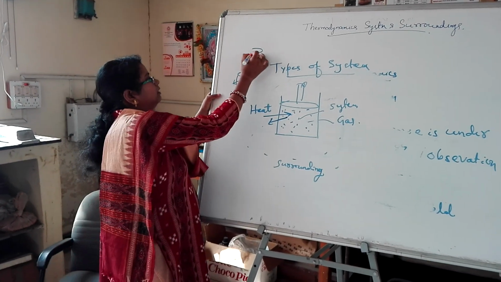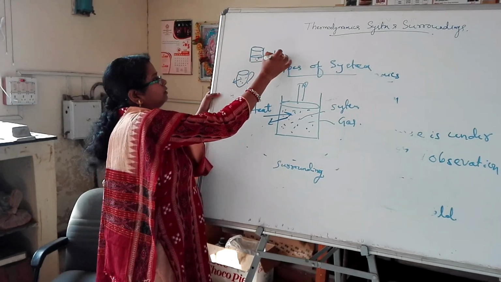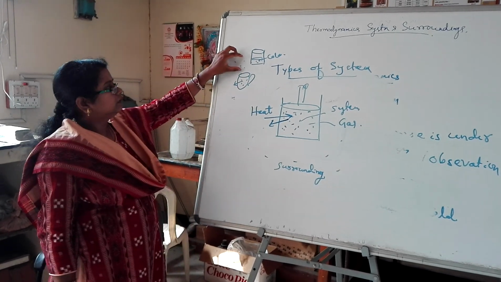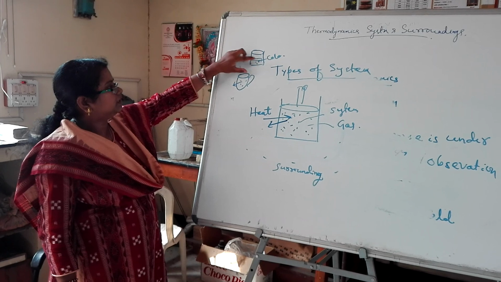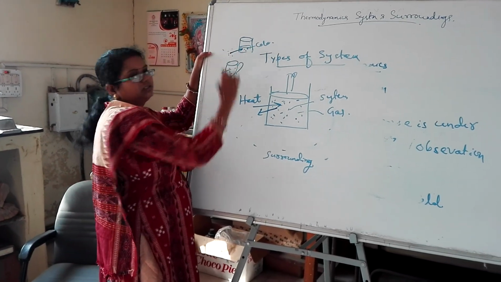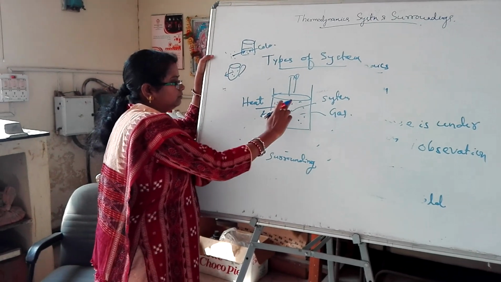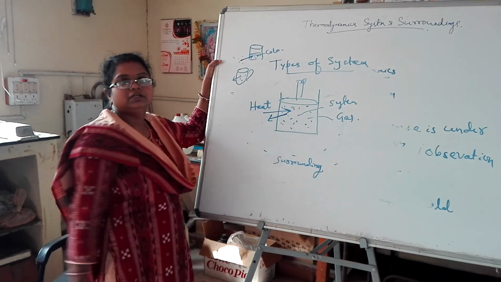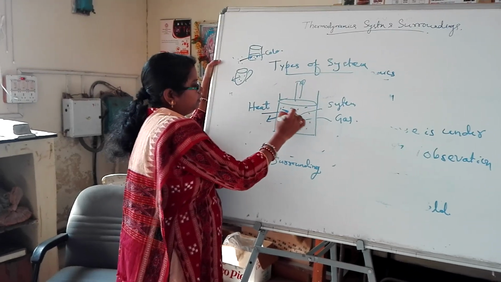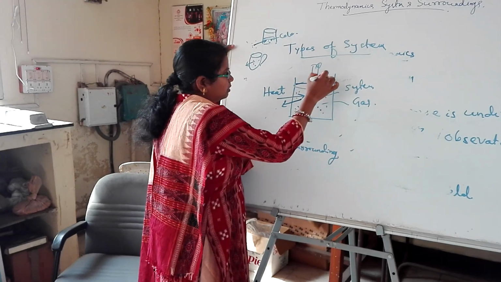In the case of a glass containing cold water, the outside temperature is higher than that of the cold water, so heat will transfer from the surroundings to the system. So heat can come in and heat can go out. Similarly, there is another interaction: suppose the piston moves up and down.